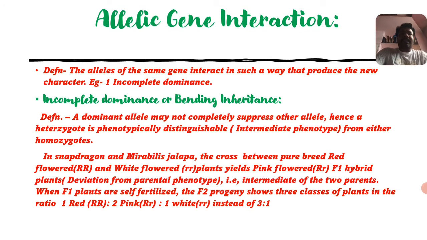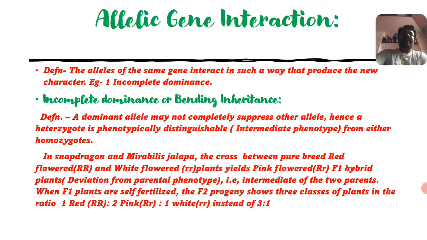When F1 plants are self-fertilized, once we get the F1 generation, that F1 generation is pink colored flowers, whose genotypes are capital R and small r. When F1 plants are self-fertilized, the F2 progeny shows three classes of plants in the ratio of one red, which is homozygous red, two pink, which are heterozygous, and one white, which is homozygous. Instead of 3:1, we get 1:2:1.